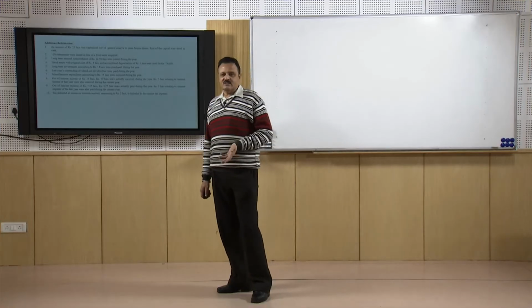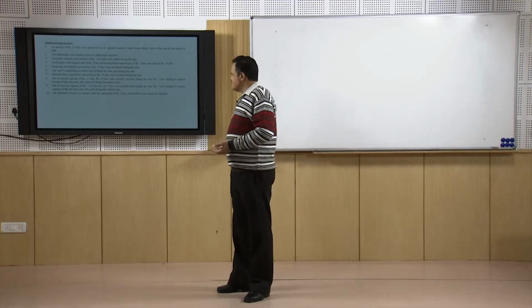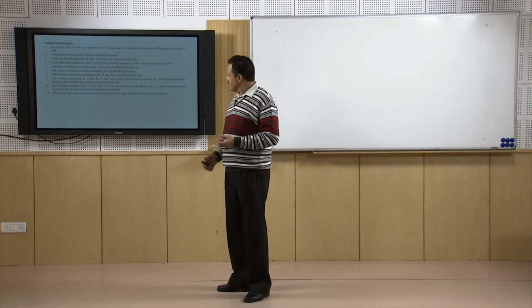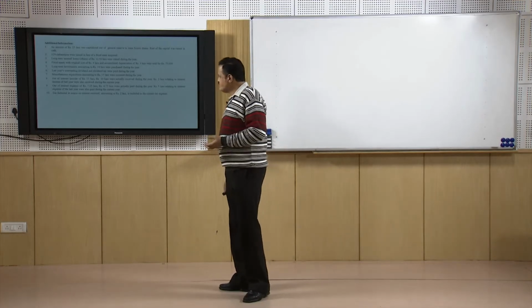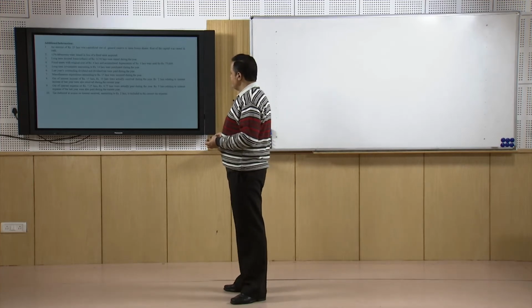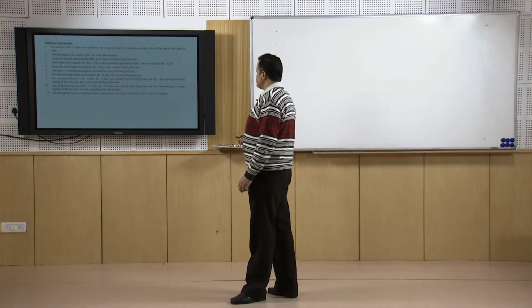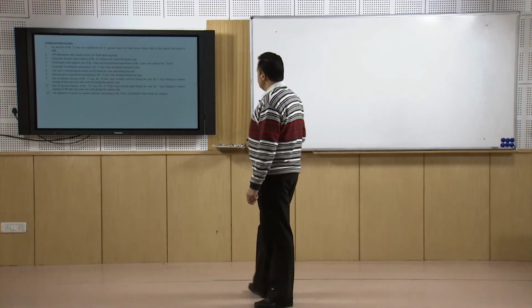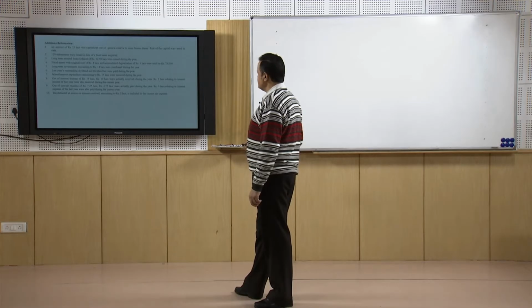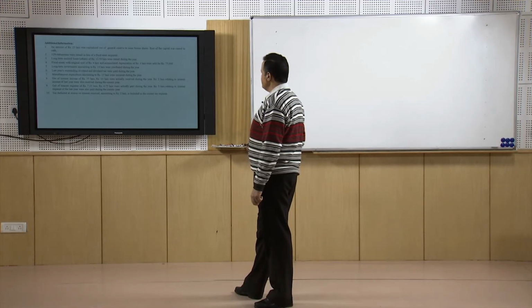So when a miscellaneous expenditure is incurred, fresh expenditure is incurred, it must cause an outflow of the 15 lakhs. Out of the interest income, point number 8, out of the interest income of 15 lakhs, rupees 10 lakhs were actually received during the year. Rupees 2 lakhs relating to interest income of the last year were also received during the current year. So we will have to check how much is the total cash received and how much has flown in on account of the interest income.